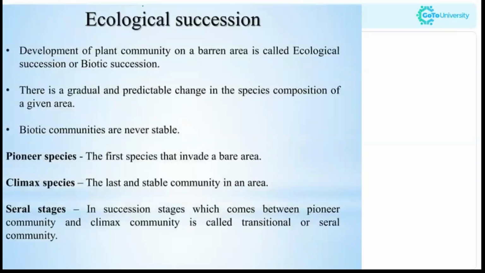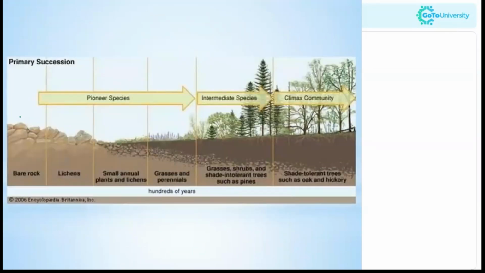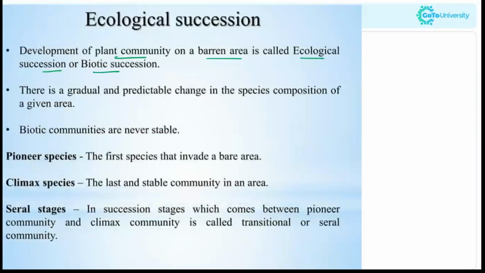Now, moving to ecological succession. So what is ecological succession? The development of a plant community on a barren area is called ecological succession or biotic succession. Here you can see this is bare rock, nothing is there. From there, small plants started growing, small grasses started developing, then small shrubs, then they developed into taller trees, isn't it? That is what ecological succession or biotic succession is.